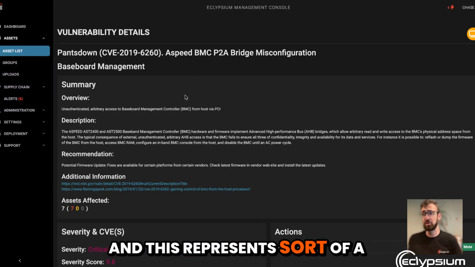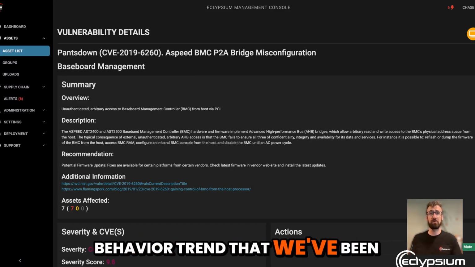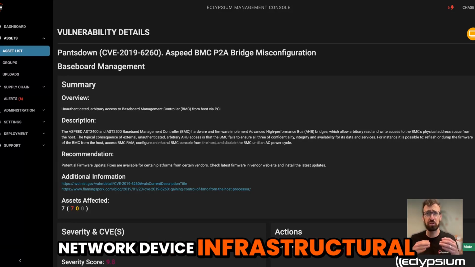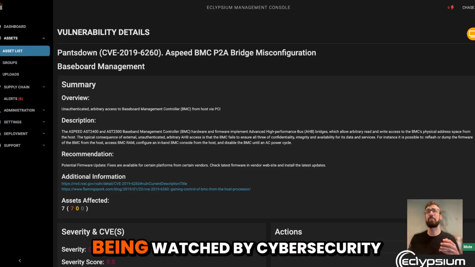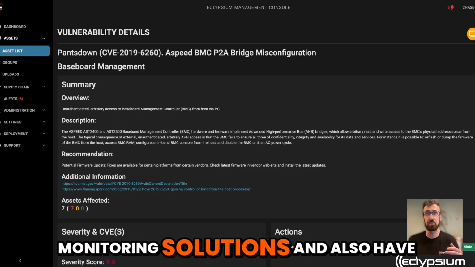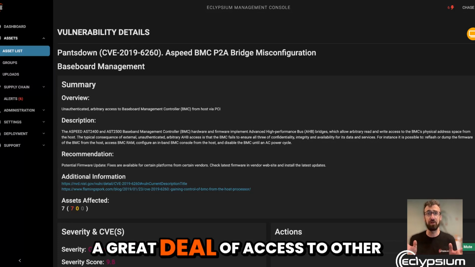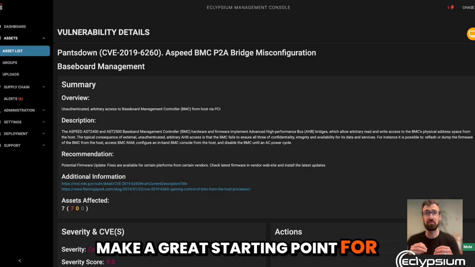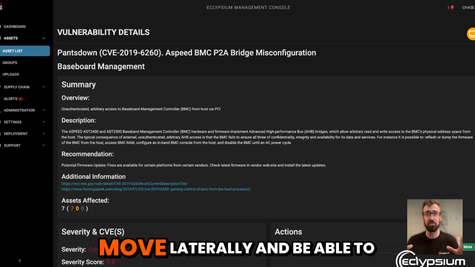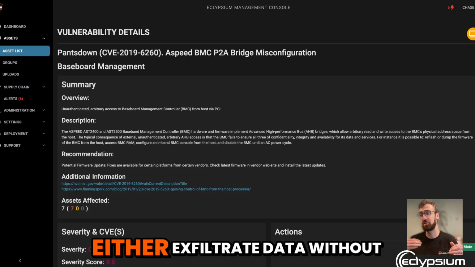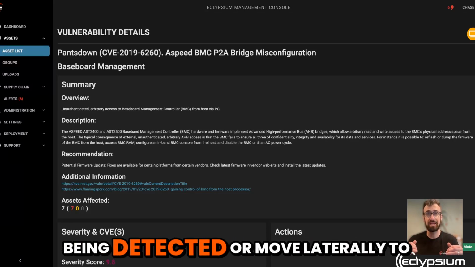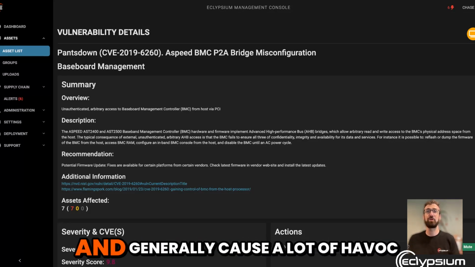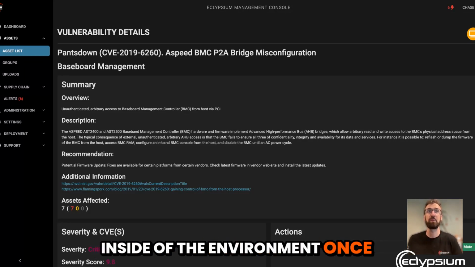And this represents a continuation of an attacker behavior trend that we've been seeing, where cyber attackers are targeting these low-level network device infrastructural components that are typically not being watched by cybersecurity monitoring solutions, and also have a great deal of access to other components and assets, and therefore make a great starting point for attackers to establish a beachhead, move laterally, and be able to either exfiltrate data without being detected, or move laterally to take over other devices in the environment and generally cause a lot of havoc inside of the environment once they're inside.